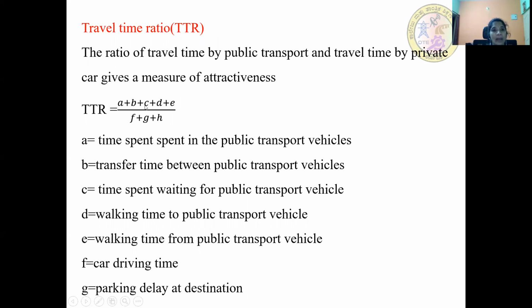So TTR is equal to A plus B plus C plus D plus E divided by F plus G, where A is time spent in public transport vehicles, B is the transfer time between public transport vehicles, C is time spent waiting for public transport, D is the walking time to public transport vehicle, E is the walking time from public transport vehicle, F is car driving time, and G is parking delay at intersection. So overall travel time is being calculated.